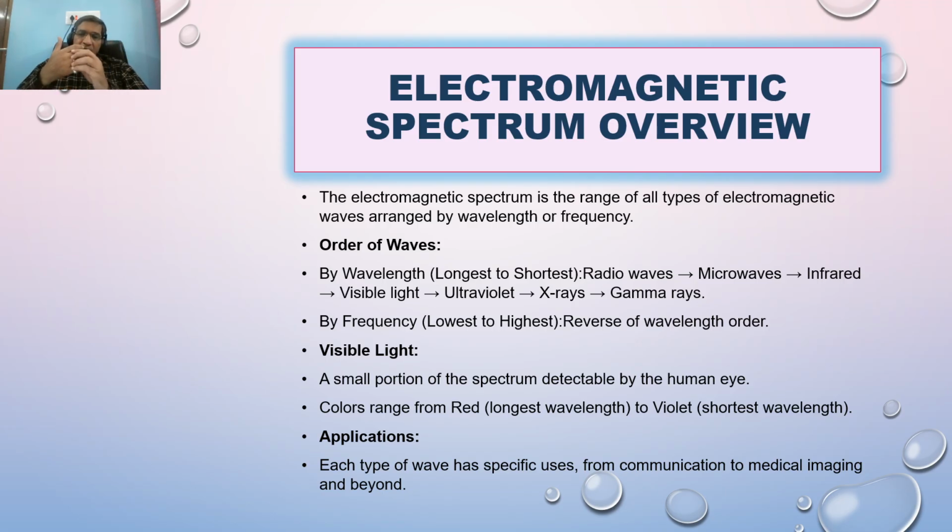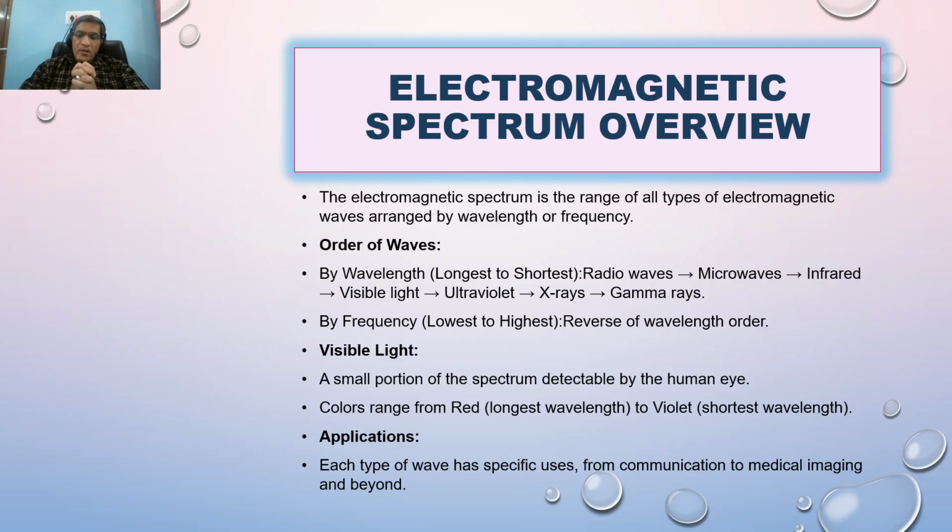So what we want to say is that the electromagnetic spectrum is a collection of different types of rays which are characterized according to their wavelength or frequency, so that we may easily remember or nominate their names according to their wavelength or frequency. Here we go from the longest to the shortest wavelength.